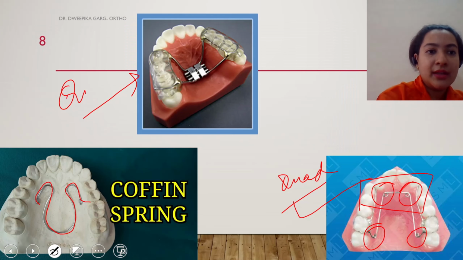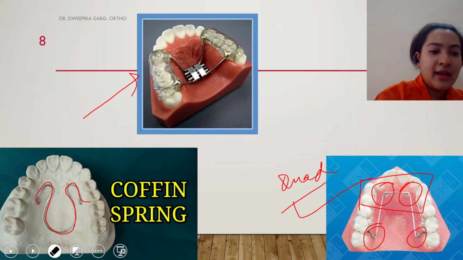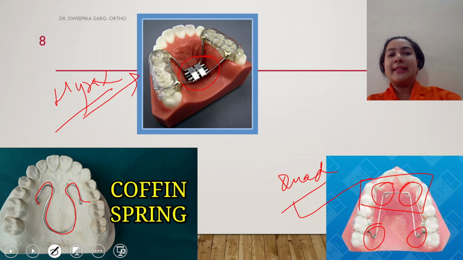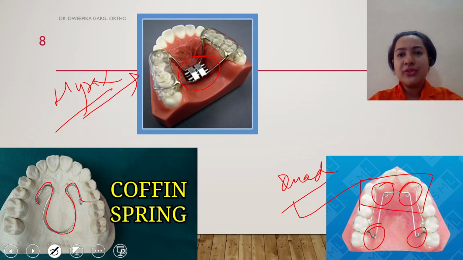And this is our Hyrax appliance. Let me erase this. This is my Hyrax appliance. And in the middle, what you have is a jack screw. So yes, we have this jack screw assembly in between. This is Hyrax appliance which can be either bonded or it can be banded. And this is used for rapid palatal expansion.